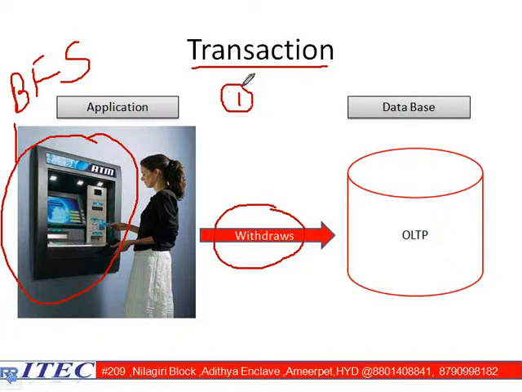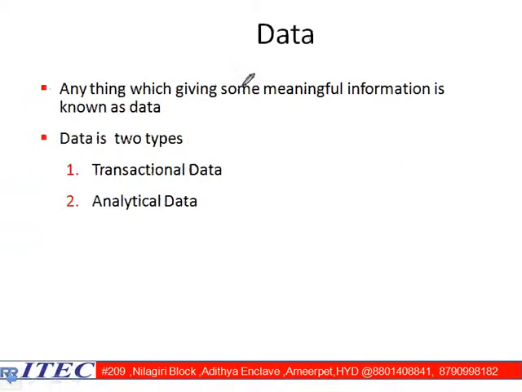That means there is a possibility of n number of transactions. All these transactions together are called transactional data.